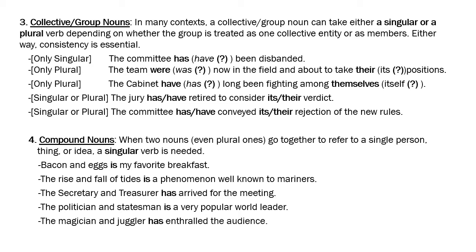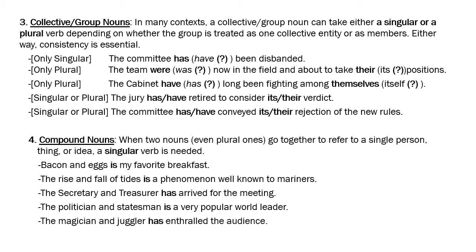Like, the politician and statesman is a very popular world leader, right? If you say the politician and the statesman, then there'll be two people, right? But if you are referring to one, then the verb will be "is". The magician and juggler has enthralled the audience. So there's only one person on stage, let's say Mr. Gogu Pasha or someone who's also a magician and then he did juggling acts as well. So the magician and juggler, one person, has enthralled the audience.